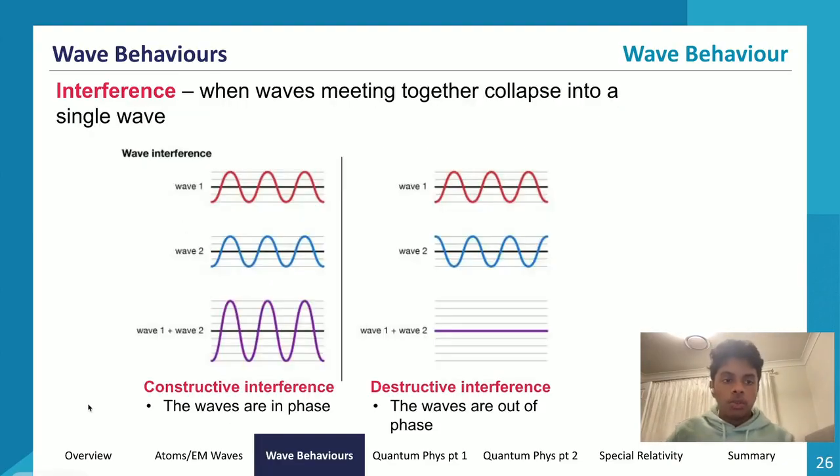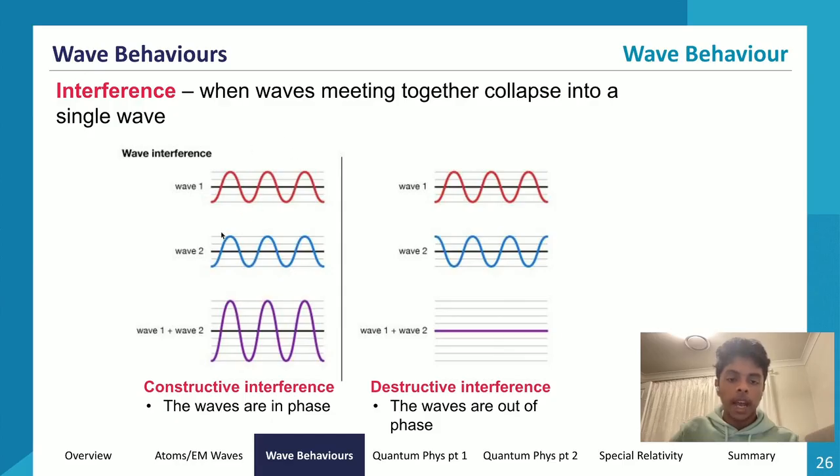Now let's move on to wave interference. What is wave interference? Wave interference is when waves meet together and combine into a single wave. That's what wave interference looks like. So let's look at wave 1 and wave 2. What happens when these two waves interfere with one another? If you look over here, their crests align, their troughs align as well, and they have the same wavelength and same amplitude.